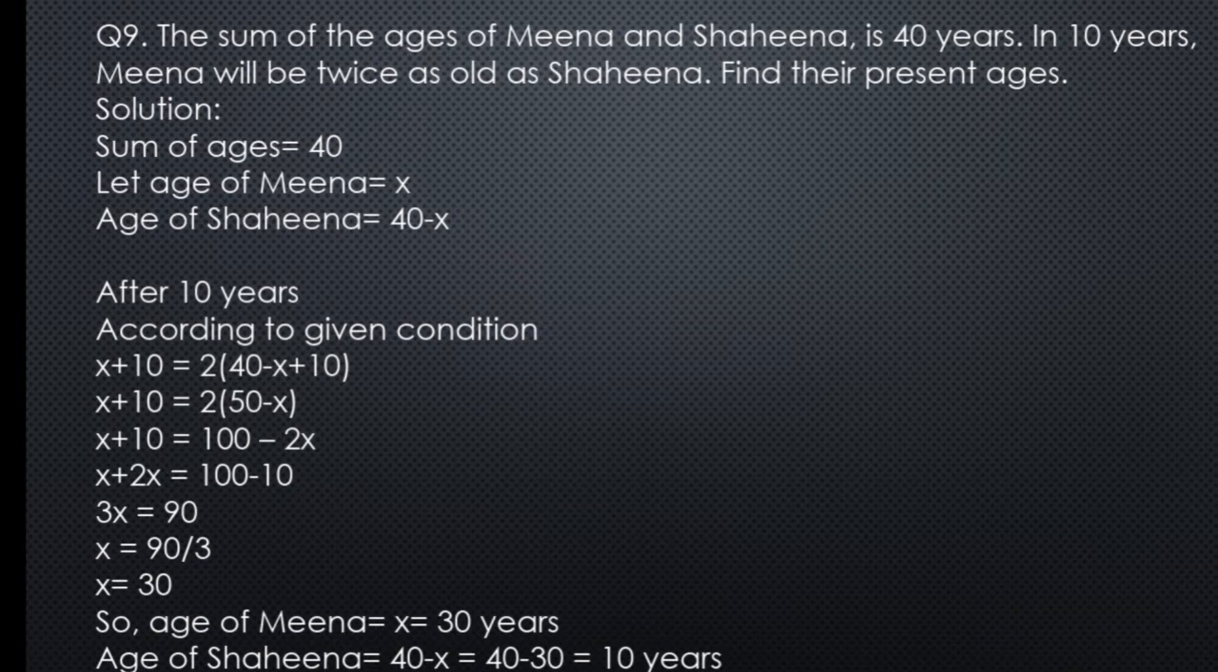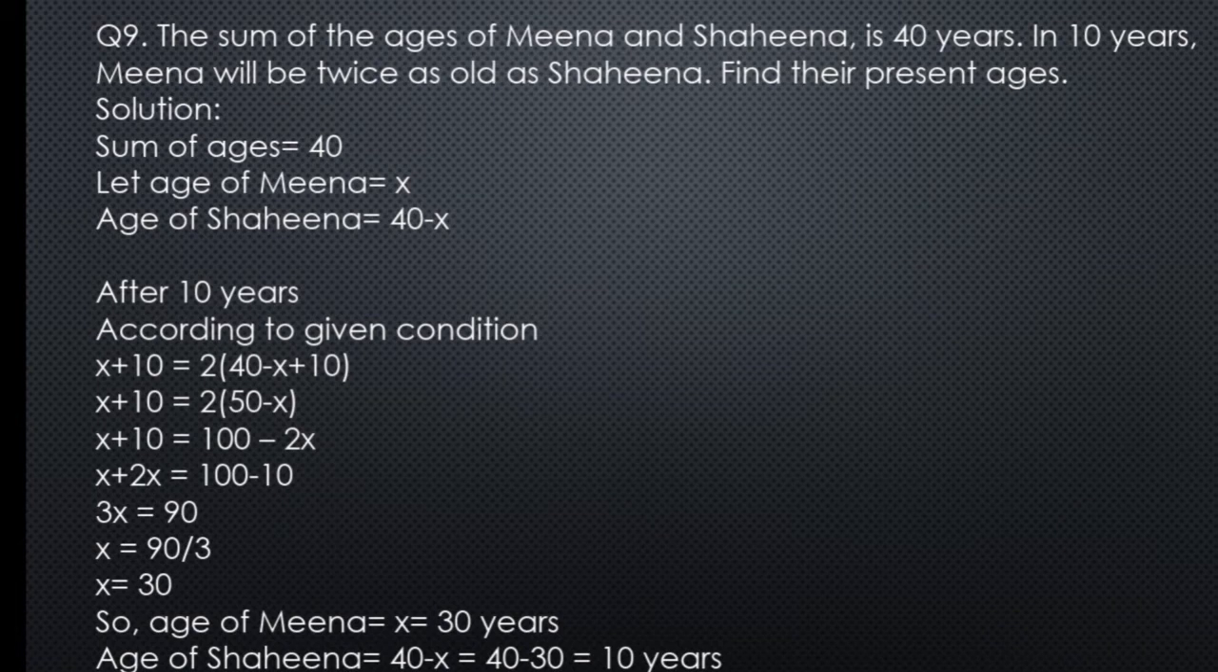Now we have to add 10 with the age of Shahina as well, like we did with the age of Meena. So it becomes 40 minus x plus 10, and it is mentioned that Meena will be twice as old as Shahina, so that's why I've put 2 here. Now solve this bracket. 40 plus 10 is 50. Now to multiply this 2 by this bracket, first multiply 2 by 50 and then multiply 2 by x. 2 into 50 equals 100, then minus 2 into x equals 2x.